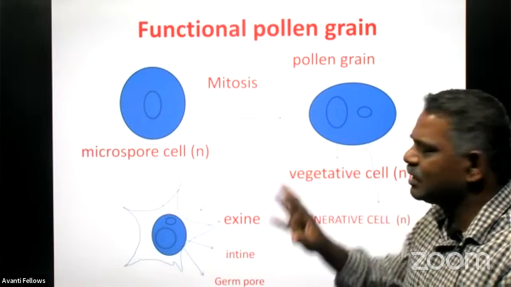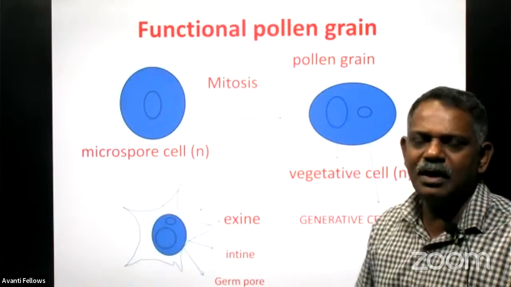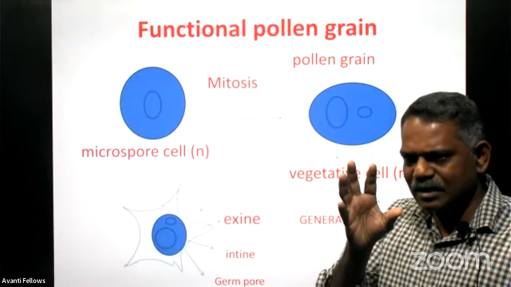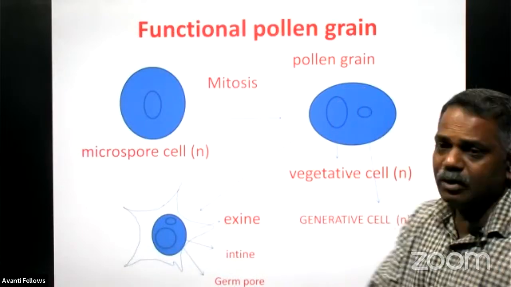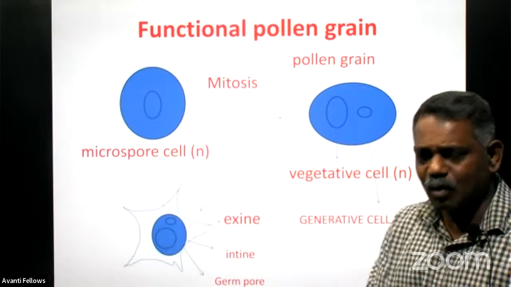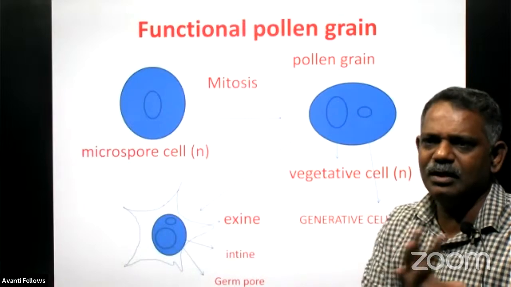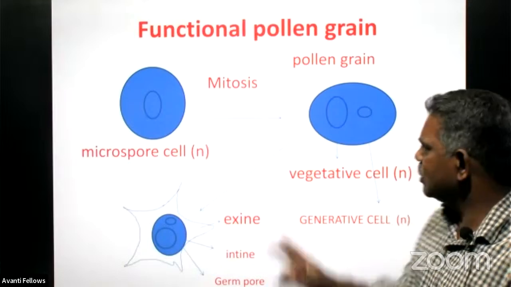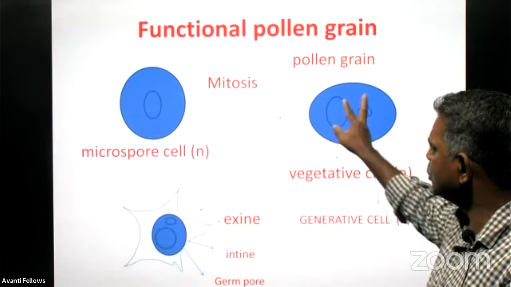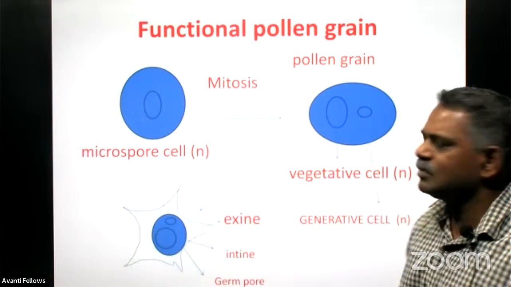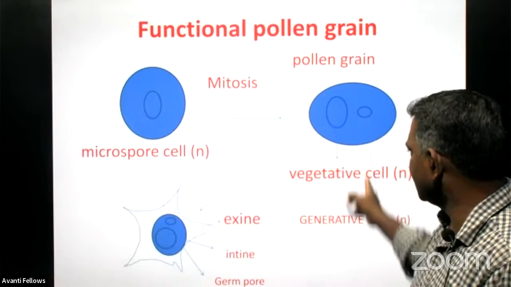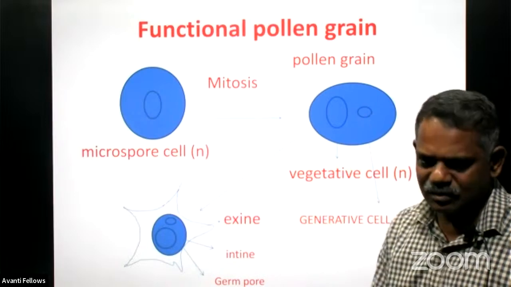As I told you, the tetrad is haploid only, and whenever the nucleus of the tetrad undergoes mitosis, it produces two haploid cells inside. Only the nucleus will divide. So naturally, they produce two types of nucleus inside the same cell, the vegetative cell and the generative cell.